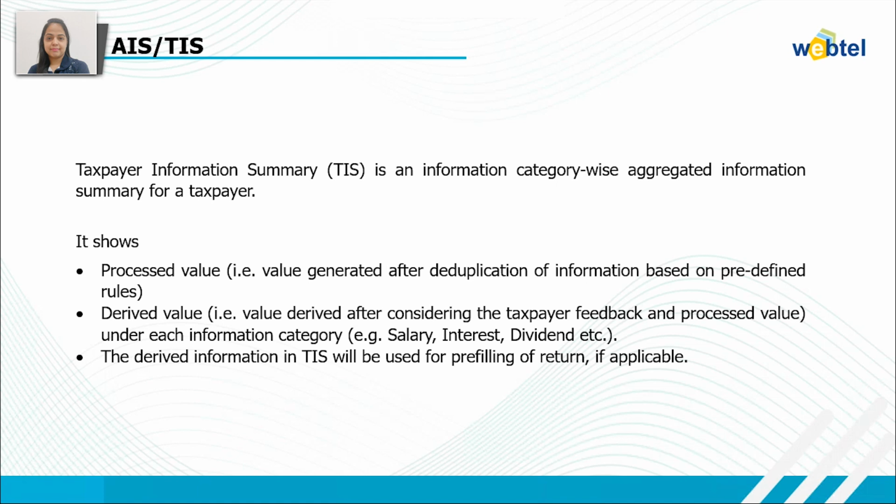Under each information category like salary, interest income, dividend income, security transaction, tax information will be reflecting. The derived information in TIS will be used for pre-filling of your return if applicable. So these are the details that will be reflecting in AIS as well as in TIS.